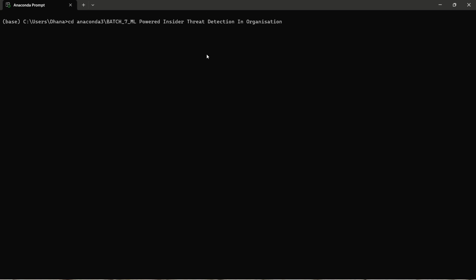Here, I'm giving the path for running the output file. And next, I will run the output file. It was my output file. Here I'm running my output file.